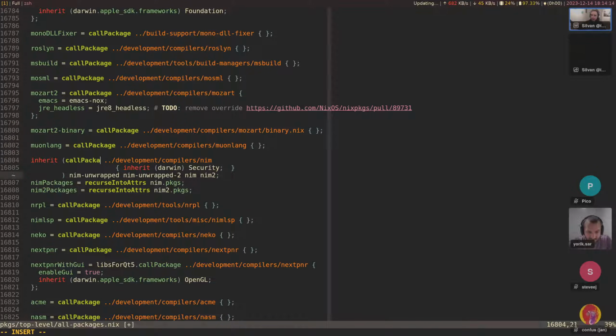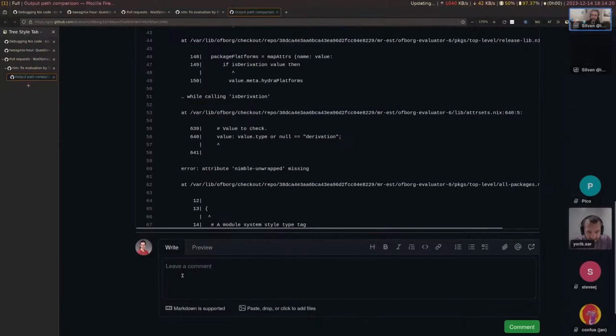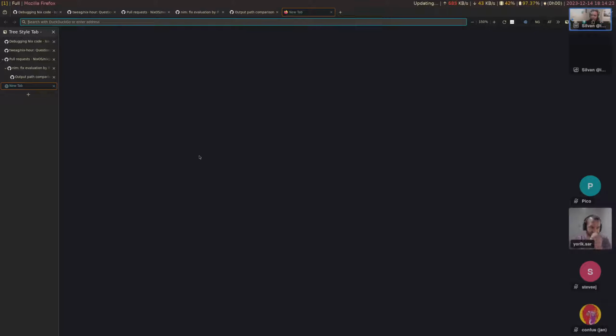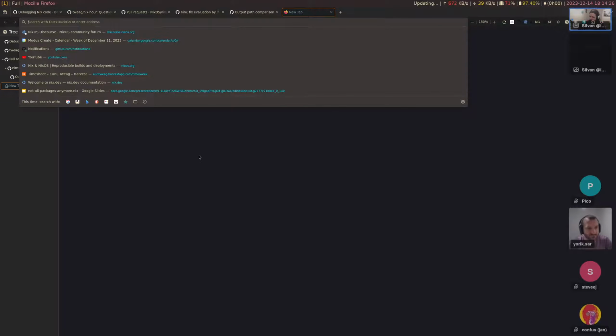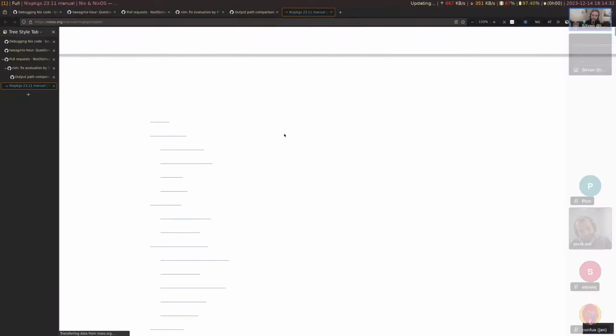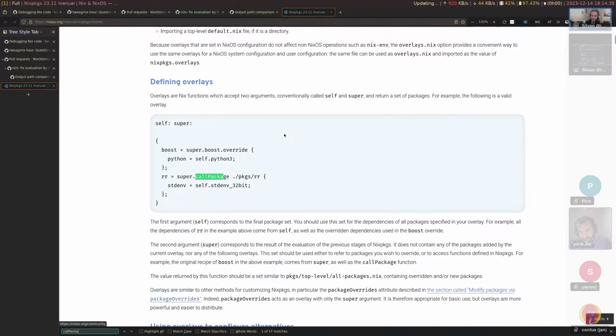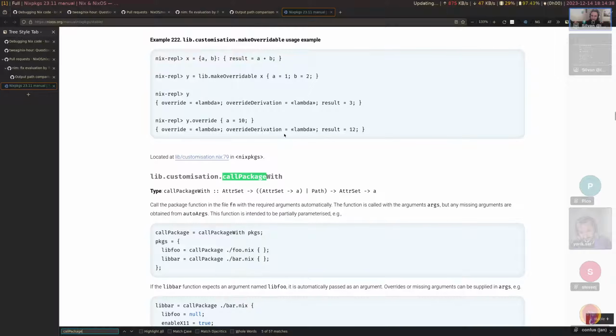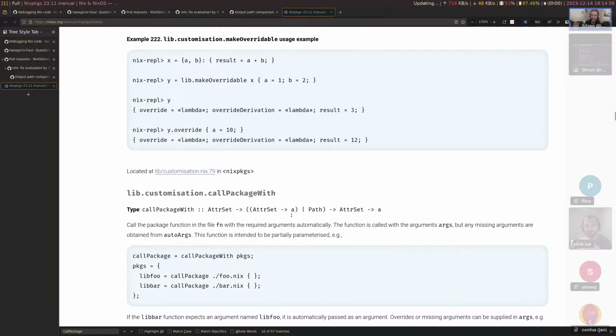It's not doing an import of the file directly. And so then we could dig into the call package pattern, and that should be familiar to a lot of users, but let's briefly go over it. I wonder what the best reference docs for that is. Is it documented in the Nix packages manual? Call package. There's call package with, which is used by call package underneath, but it's not exactly the same. Actually, yeah, we can see here, this is how it's usually defined. So we can get a notion of what it does here.